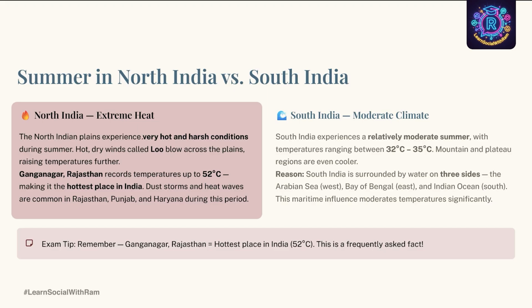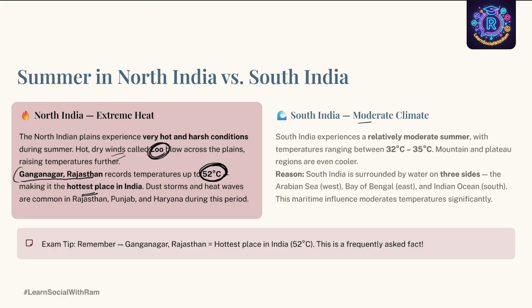North India experiences severe heat. Here, hot dry winds called Loo blow across the plains, raising the temperature further. For example, there is a place called Ganganagar in Rajasthan, which is considered the hottest place in India, recording a temperature of about 52 degrees Celsius. Dust storms and heat waves are very common in Rajasthan, Punjab and Haryana, which makes them some of the hottest places in India.